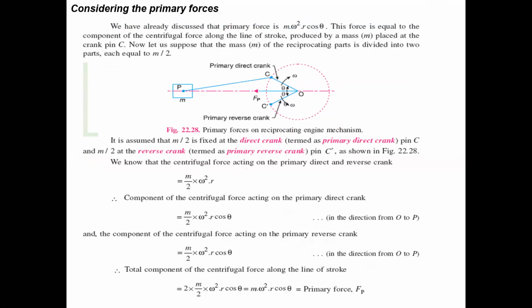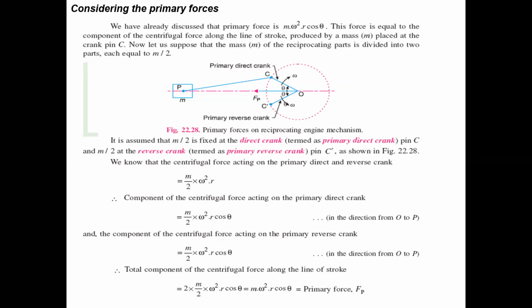So when we consider the primary forces, what is the primary force value already known? That is m omega square r cos theta. And in this, when we imagine two cranks in our system, then the force is equal to the component of centrifugal force along the line of the stroke. It is produced by the mass m placed at the crank pin C.